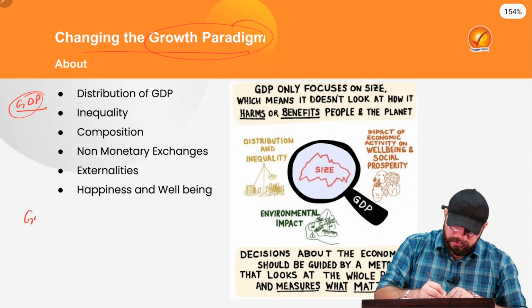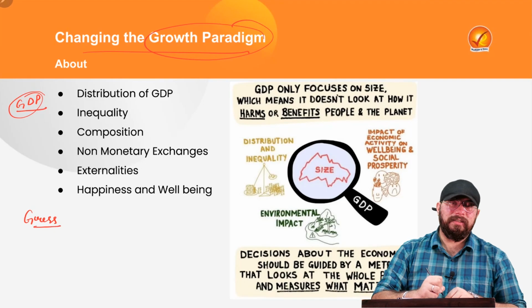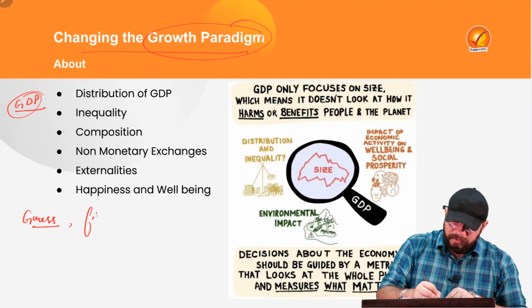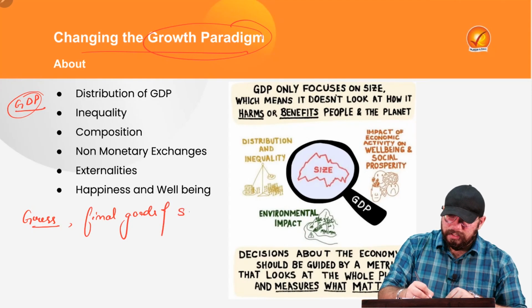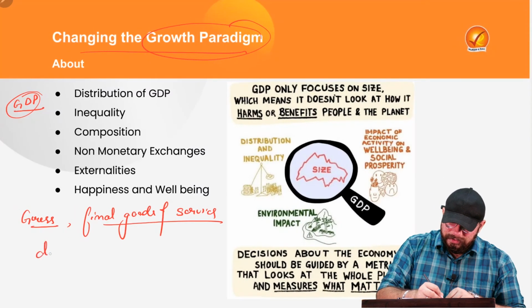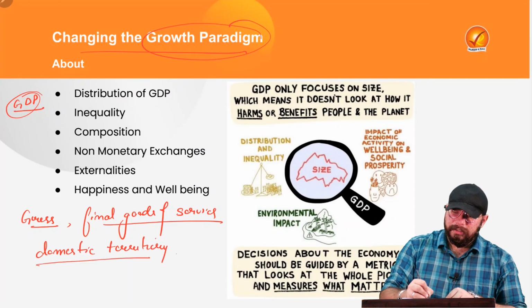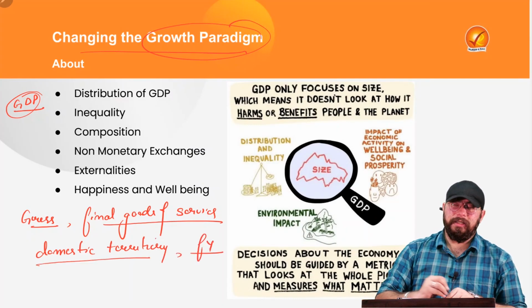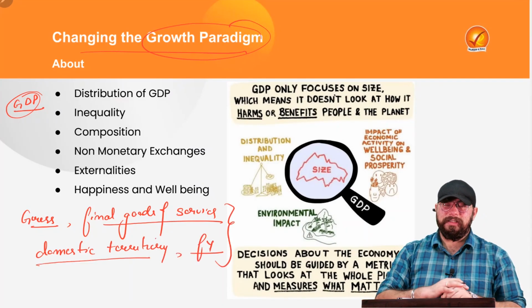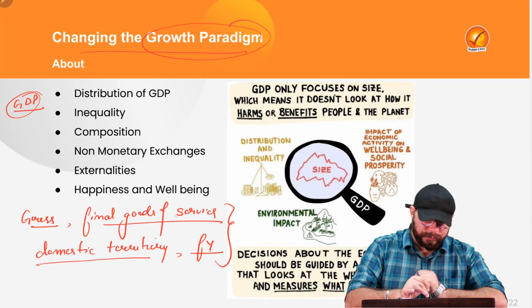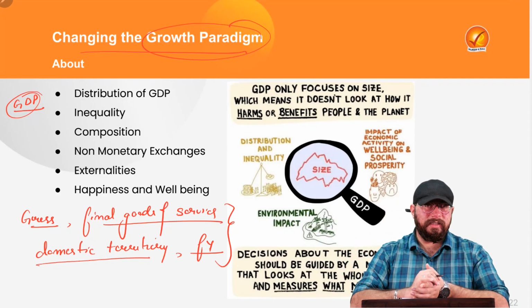So it is the gross value of final goods and services being produced within the domestic territory of a country, right, in a financial year. This is your gross domestic product. So what does it include? It includes final goods and services being produced in the domestic territory.